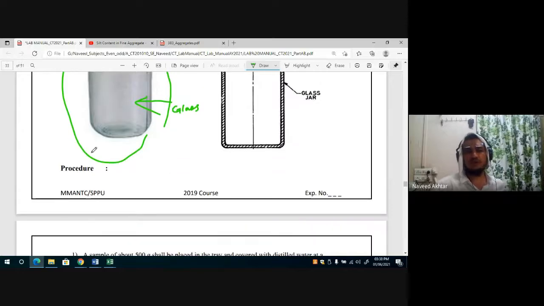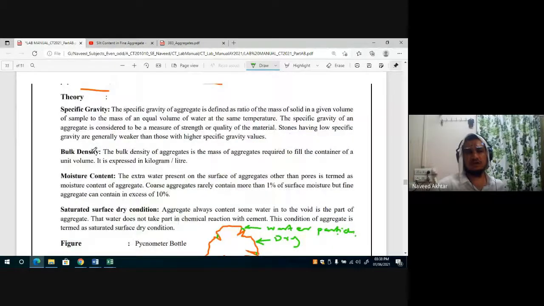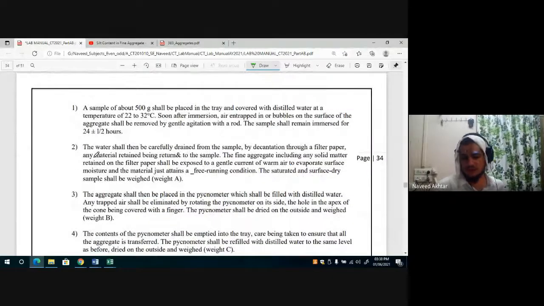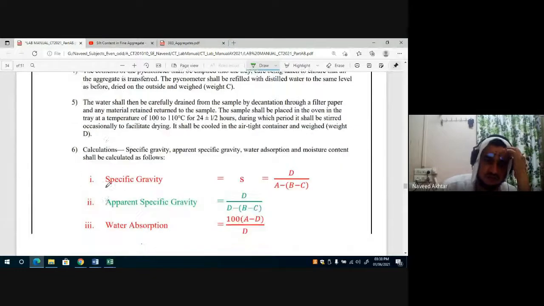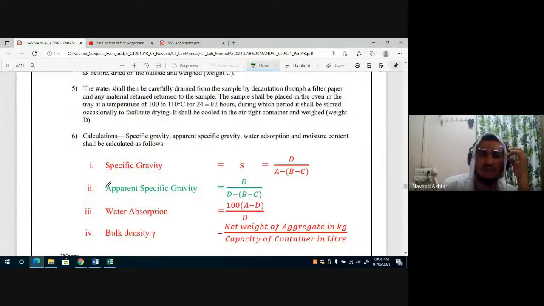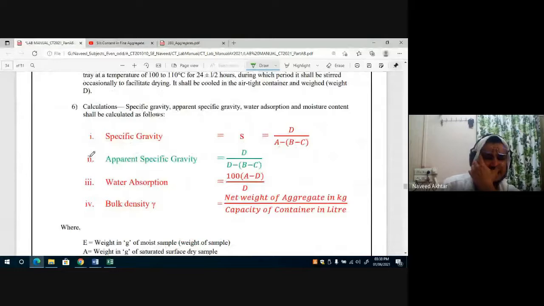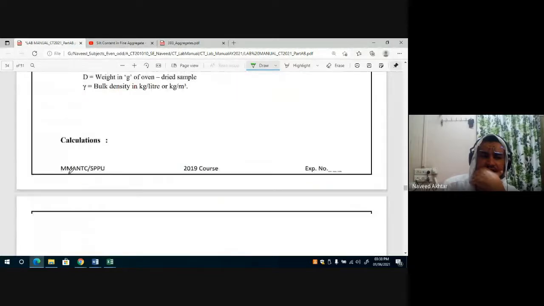Now how to perform this test to know the specific gravity of your sand. Again we will see the video. From that you can learn the procedure, and then how to find the specific gravity from the observation table and calculations.